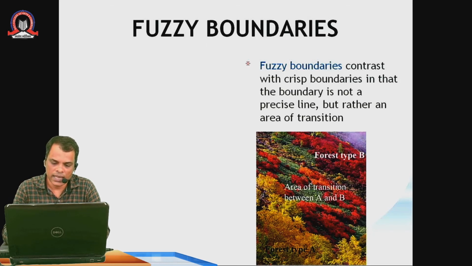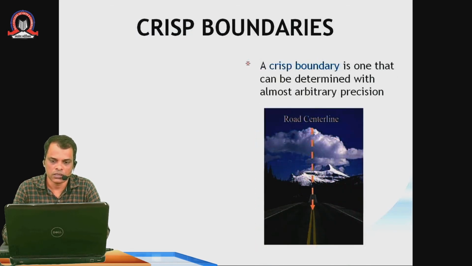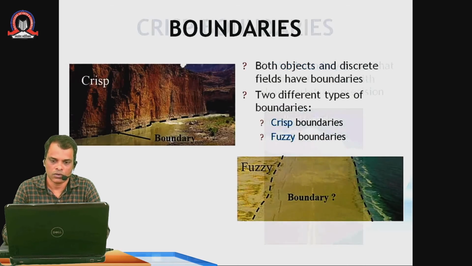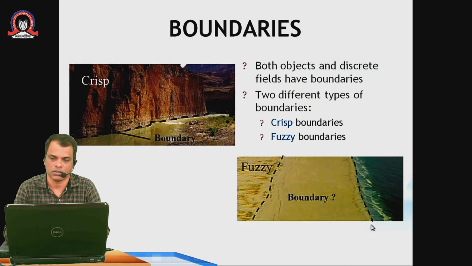In the earlier example also, if you see over here, these boundaries are not fixed. They keep on changing with the water line. So these boundaries are called fuzzy boundaries. And if the boundary is fixed, as in the first image, then it is called a crisp boundary.